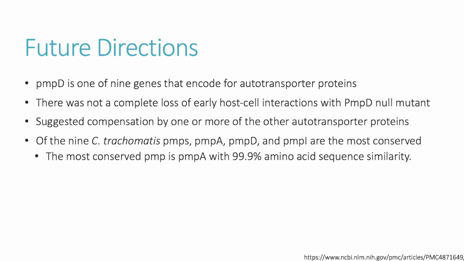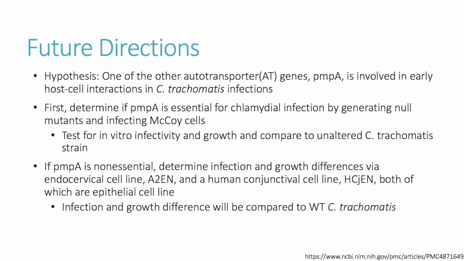Of the 9 PMPs, PMPA, D, and I are the most conserved amongst C. trachomatis. PMPD is 99.1% conserved, only beat out by PMPA, which is 99.9% conserved. We hypothesized that one of the other autotransporter, or AT genes, in Chlamydia trachomatis is involved in early host cell interactions. Due to the level of conservation, we wish to explore the role of PMPA in pathogenesis.